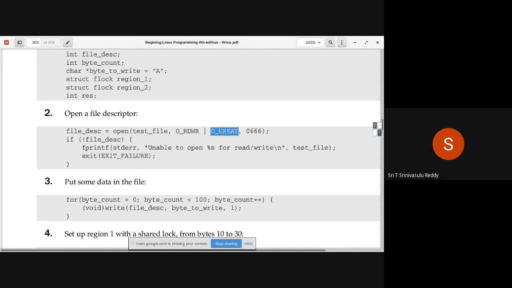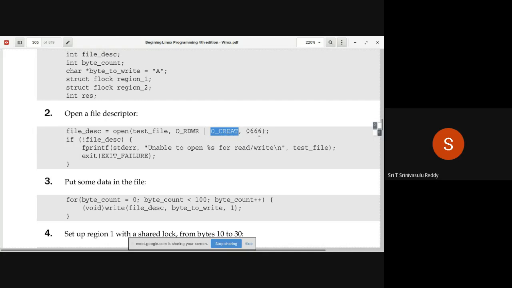So only create is there. If at all it is not there, you create. If it is already there, don't create. That's the meaning of this O_CREAT. If the file is already there, don't create it again. If the file is not there, you create the file. That's the meaning of this bitwise OR operator.